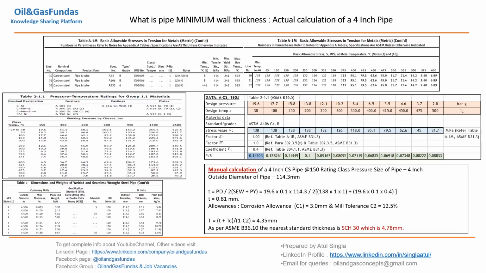The design pressure given in the line list, after getting approval from process and metallurgy, sometimes we can reduce the pipe thickness. Once we reduce the pipe thickness, this is a major part where we can optimize the cost, but we need to take confirmation from the client as well as from process.